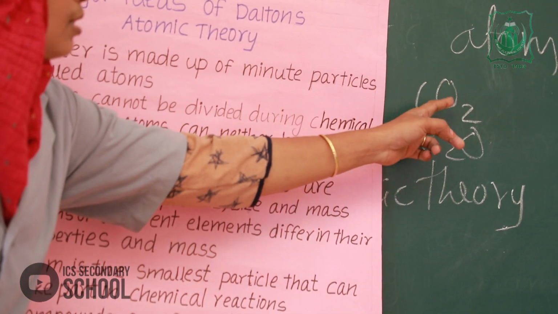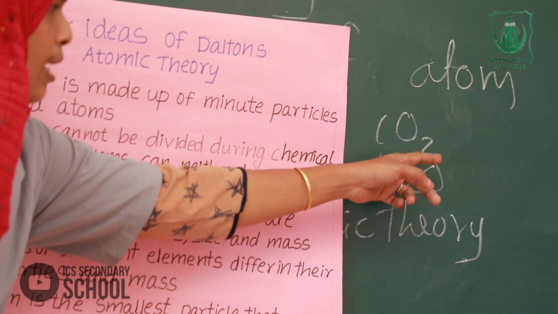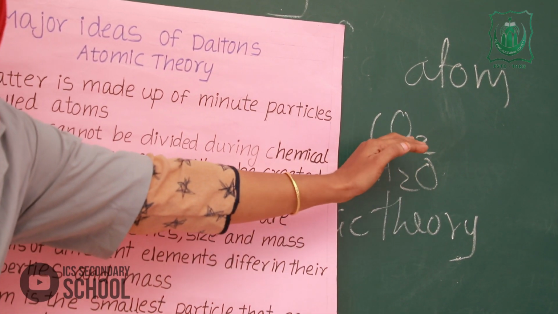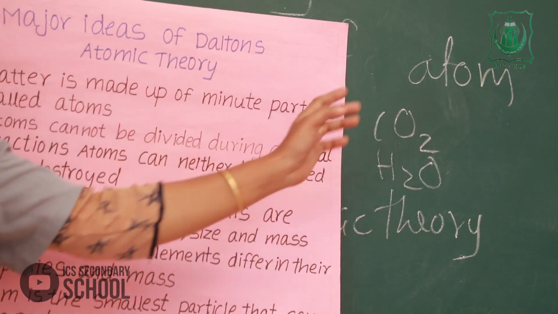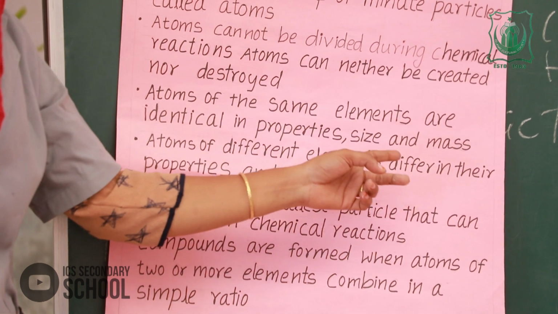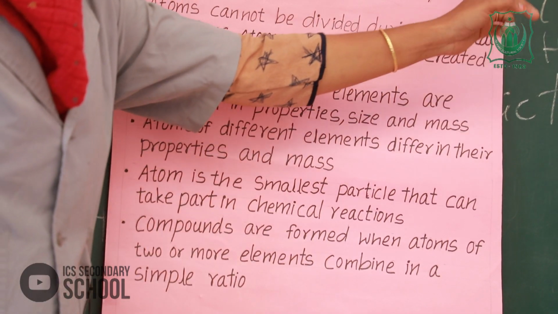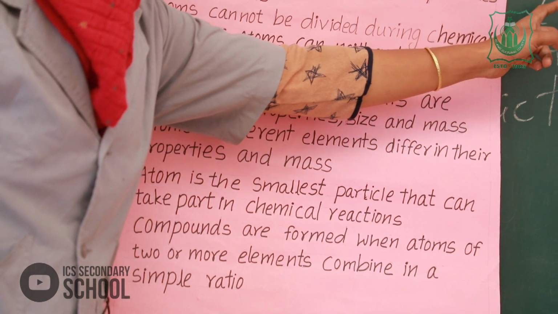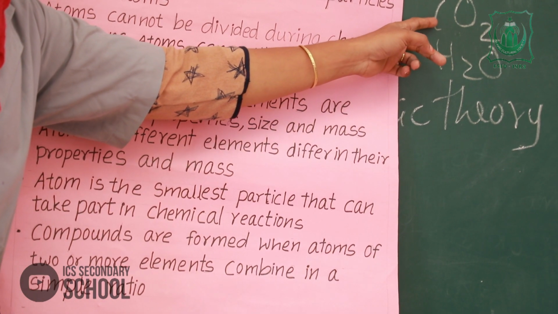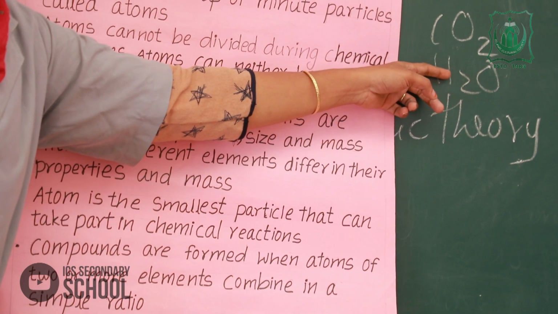Here the oxygen in both cases has the same mass and size, not any difference. Then next, atoms of different elements differ in their properties and mass. In carbon dioxide, carbon has a different mass compared to hydrogen.